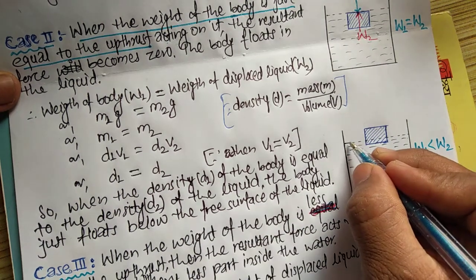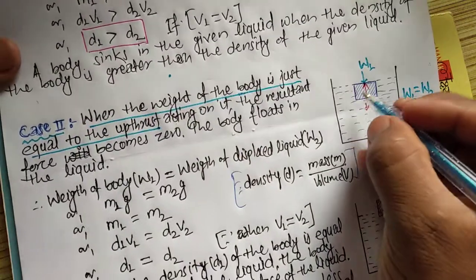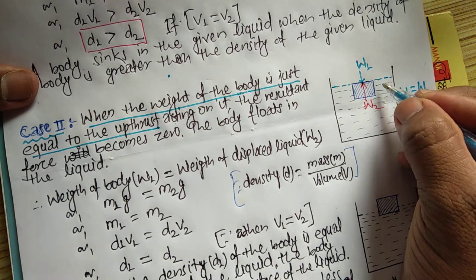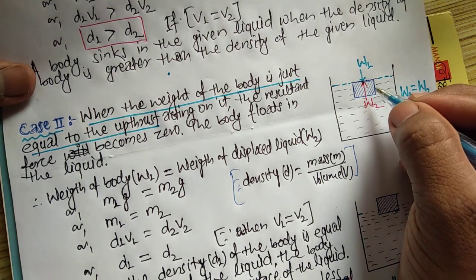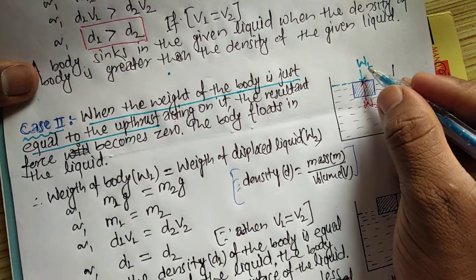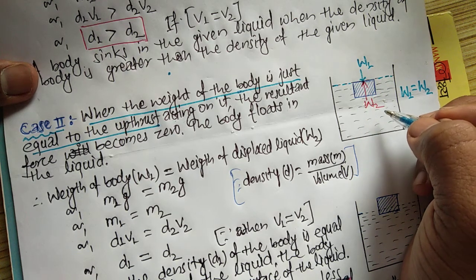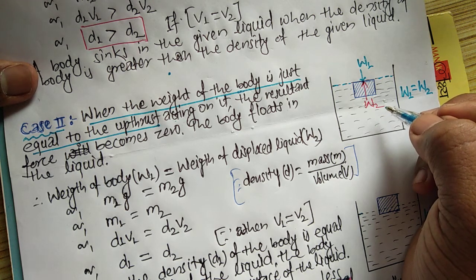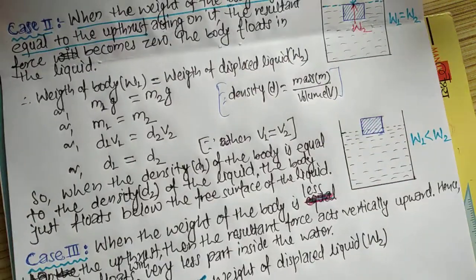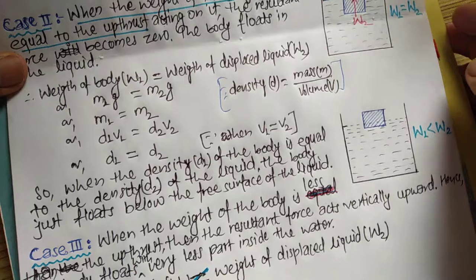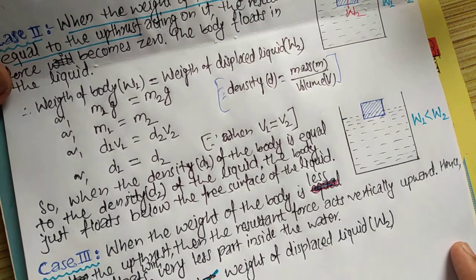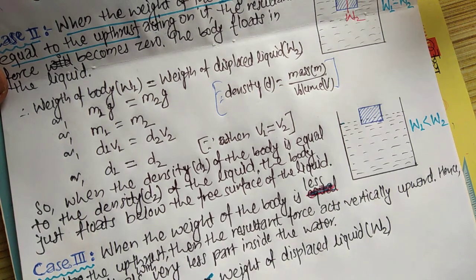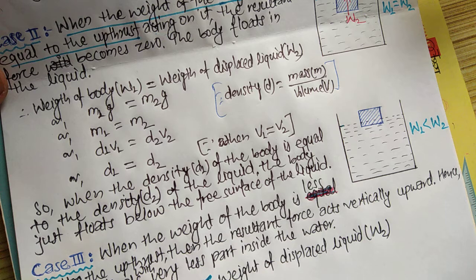Here this is the free surface of the liquid, and below the free surface of the liquid the body remains floating when the weight of the body becomes equal to the weight of the displaced liquid, or the upthrust given by the liquid. So what conclusion can we make from case 2? When the density of the body is equal to the density of the liquid, then the body just floats under the free surface of the liquid.